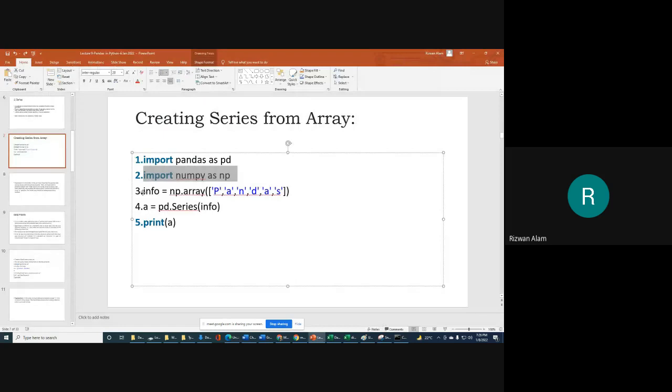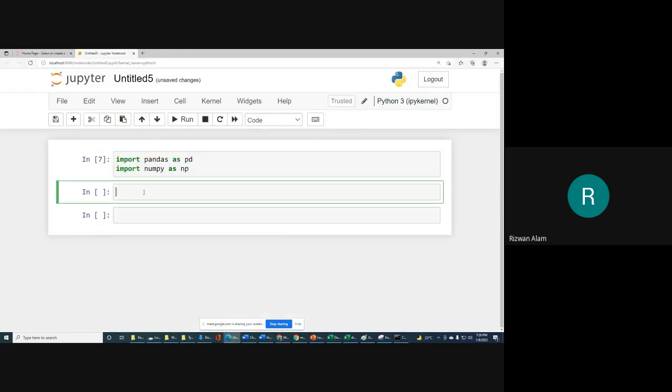What next will we do? We will create an ndarray, which we already discussed in numpy, how we can create. It is so simple, as we discussed in NumPy. For example, if you want to create an array A, we will write np.array, and in that we will provide a list, for example 10, 20, 30. So this will create array A.